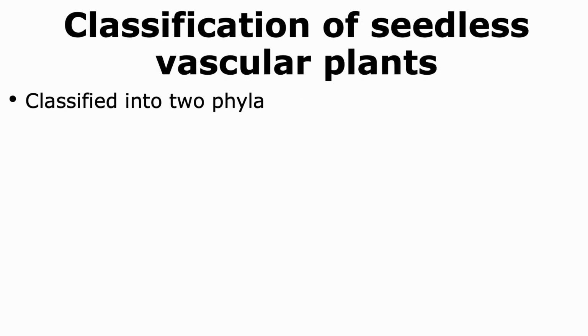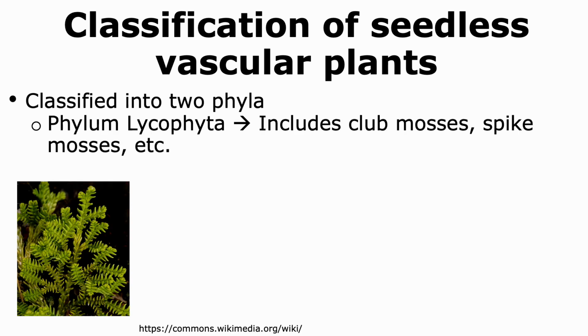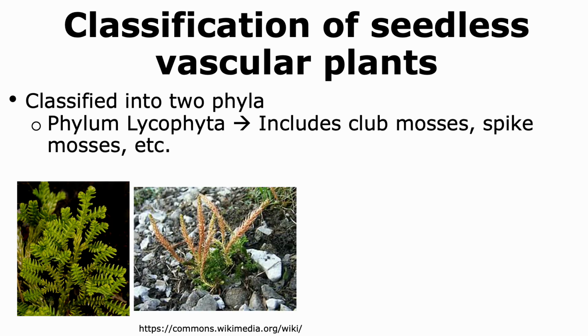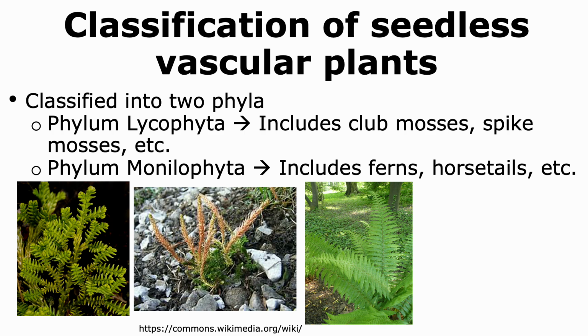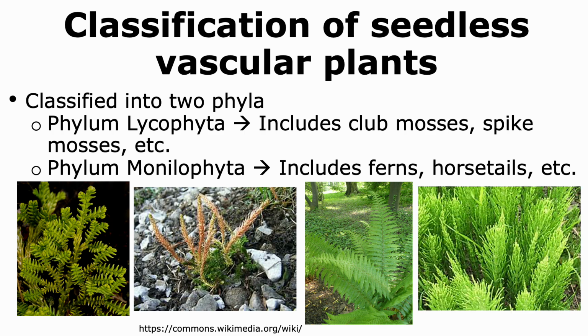Seedless vascular plants are classified into 2 phyla. Phylum Lycophyta includes seedless vascular plants like club mosses and spike mosses, while phylum Monilophyta includes ferns, horsetails, and other types of seedless vascular plants.